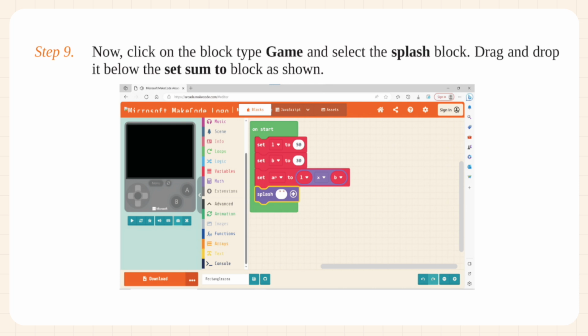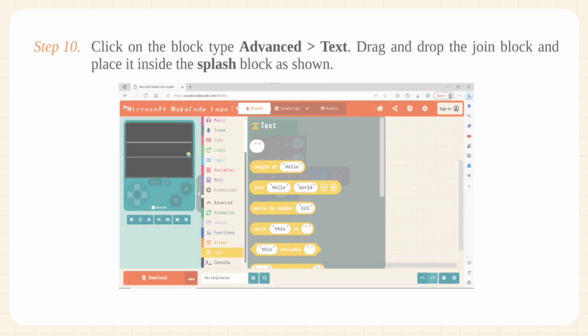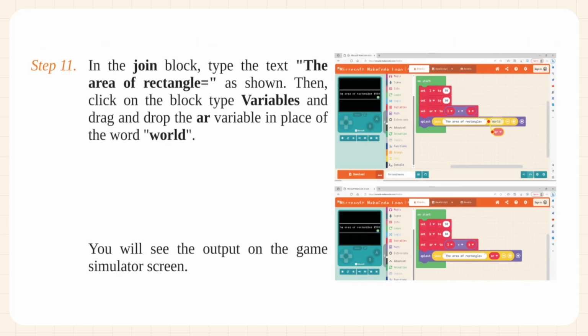Step 9. Now, click on the block type Game and select the Splash block. Drag and drop it below the Set Sum to block as shown. Step 10. Click on the block type Advanced Text. Drag and drop the join block and place it inside the Splash block as shown. Step 11. In the join block, type the text "the area of rectangle is equal to" as shown. Then, click on the block type Variables and drag and drop the AR variable in place of the word world.